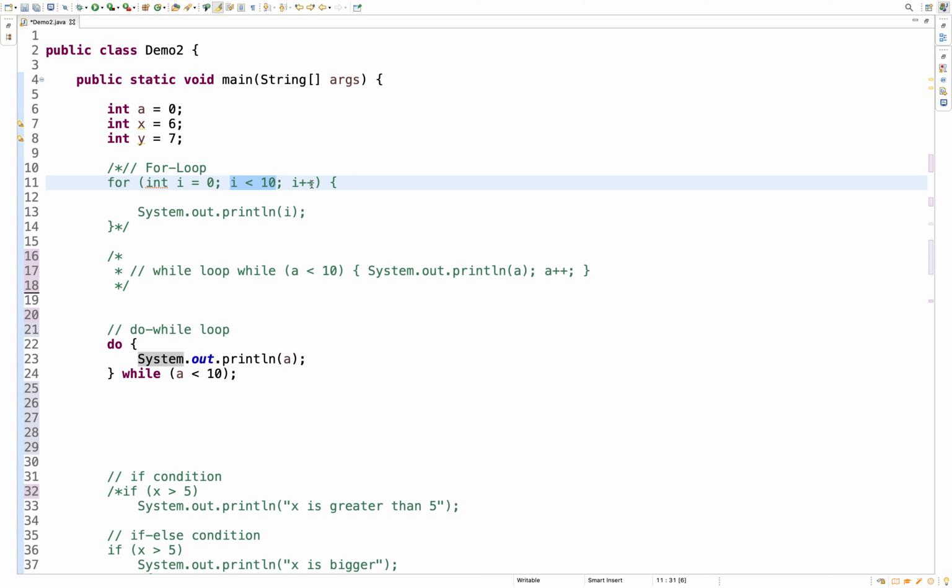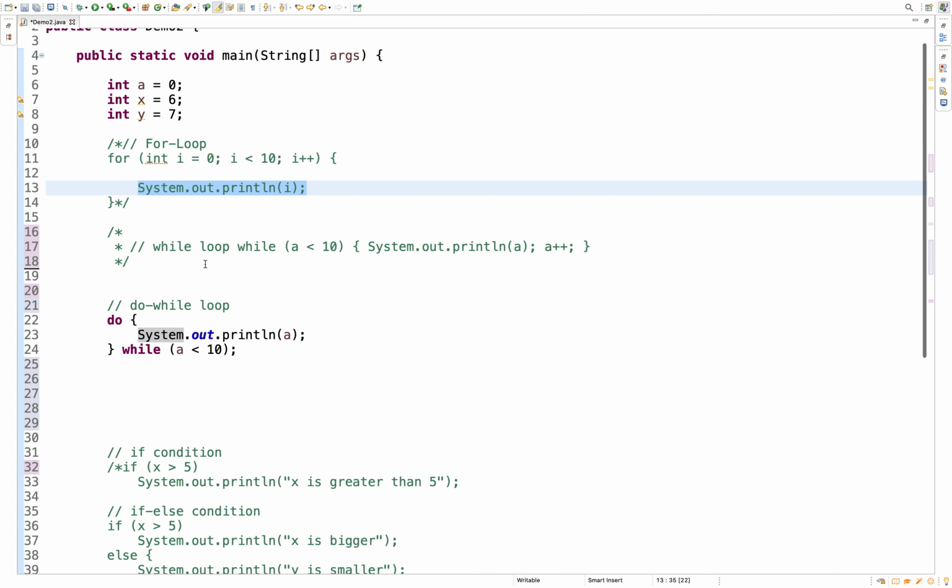If there is an increment or decrement, it will execute that statement. Here the expression is I plus plus, so the I value will be equal to 1. 1 is less than 10, which is true, and it will execute this code. So on, it will execute till I value is 9, less than 10. But when the I value is 10, the condition is false and it won't execute.